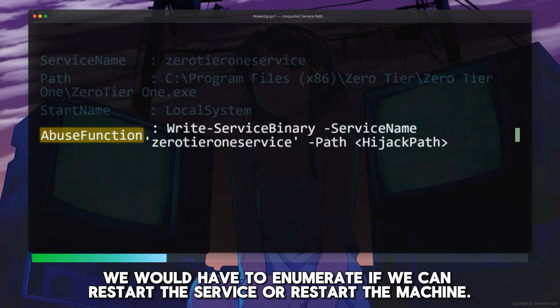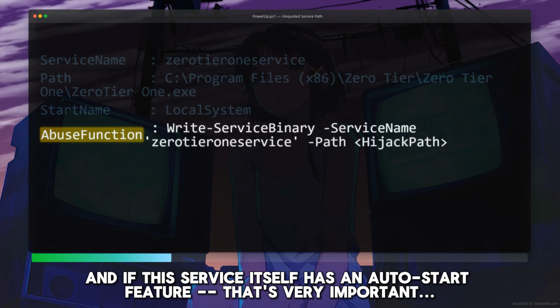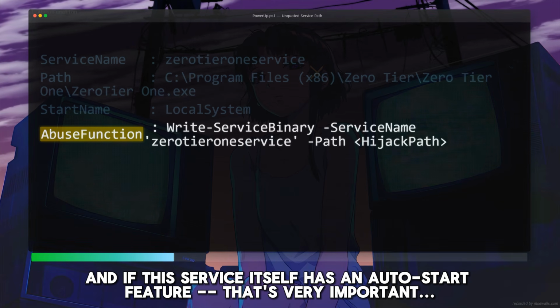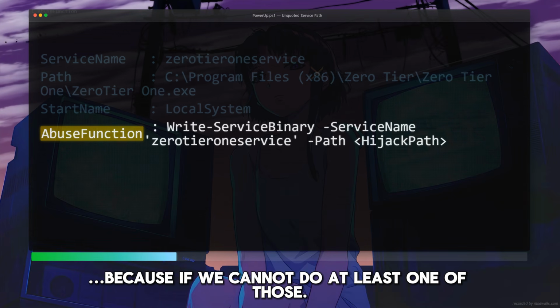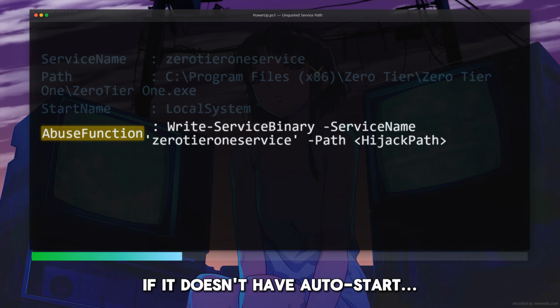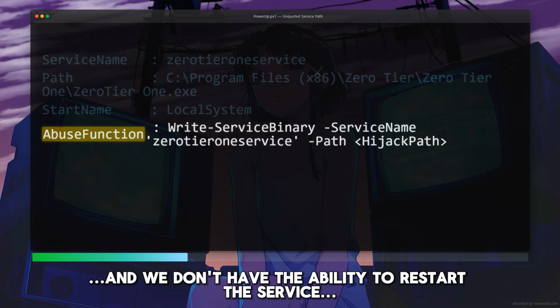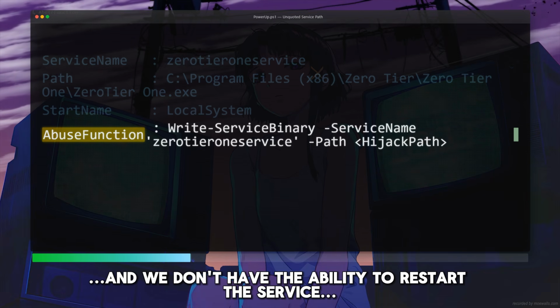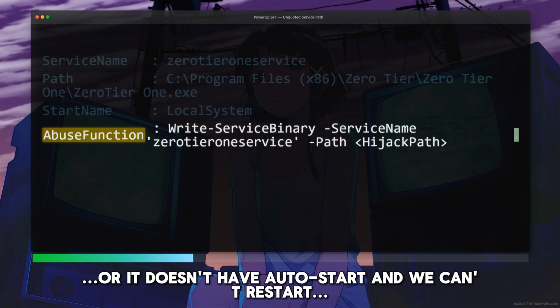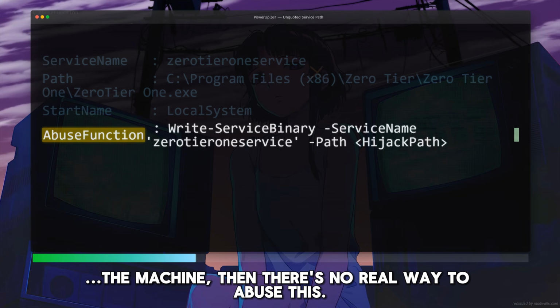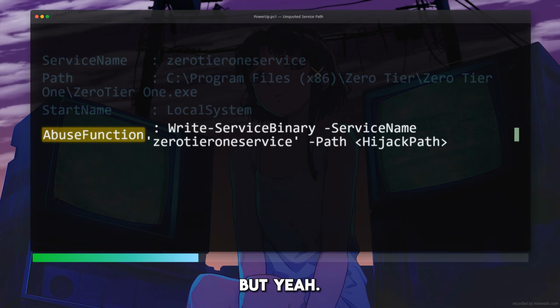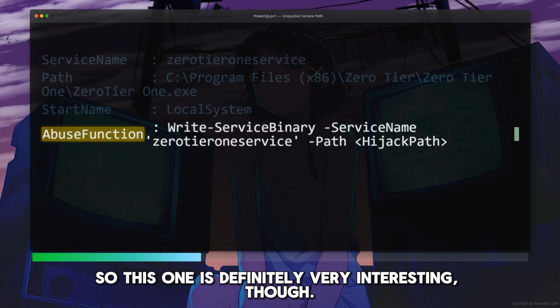We would have to enumerate if we can restart the service or restart the machine, and if this service itself has an auto start feature. That's very important, because if it doesn't have auto start and we don't have the ability to restart the service, or it doesn't have auto start and we can't restart the machine, then there's no real way to abuse this. But yeah, this one is definitely very interesting though.